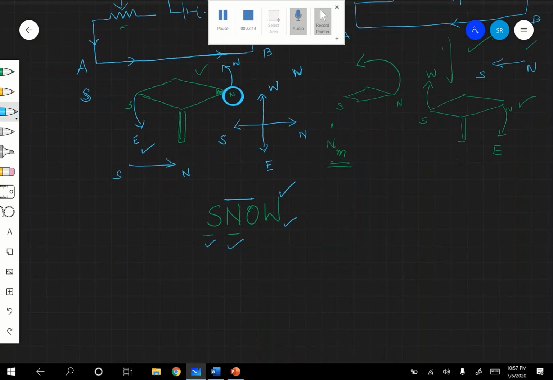This experiment shows the deflection of the magnetic needle when it is kept near the current carrying conductor. That is given by one rule, what is called Ampere's swimming rule.